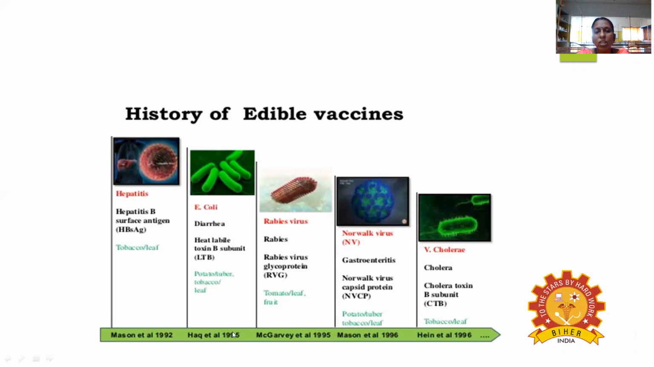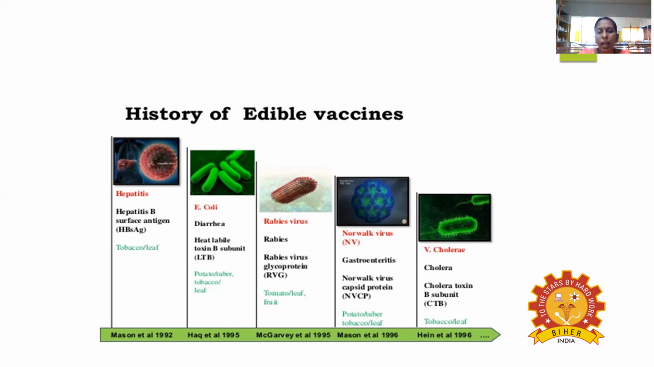Okay, now the history of the edible vaccine. The first thing is you take it from the tobacco leaf, against a particular antigen. What antigen vaccination is there? That is called hepatitis B surface antigen, in the year 1992. And the next one, E. coli, especially for diarrhea.